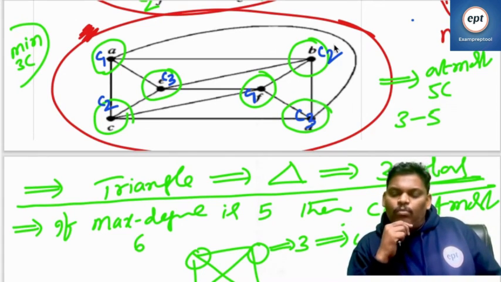If anyone got more than 3, if anyone says 3 is not possible, let me know.